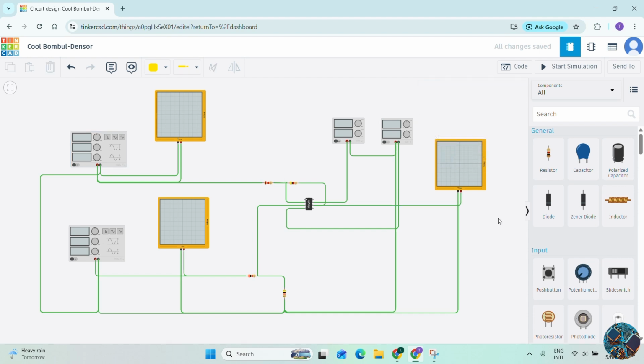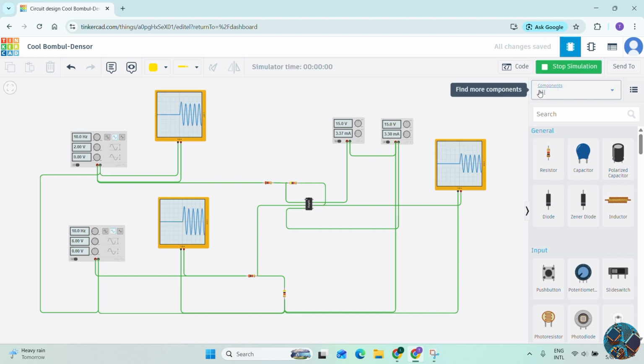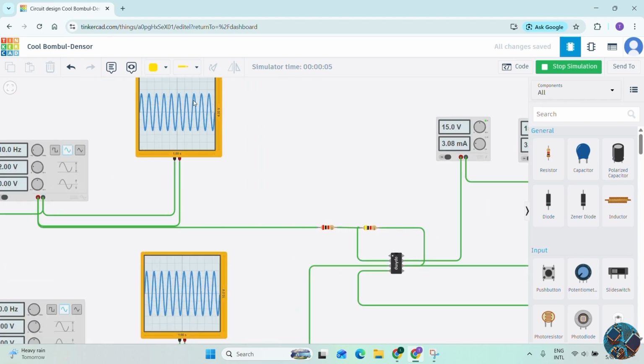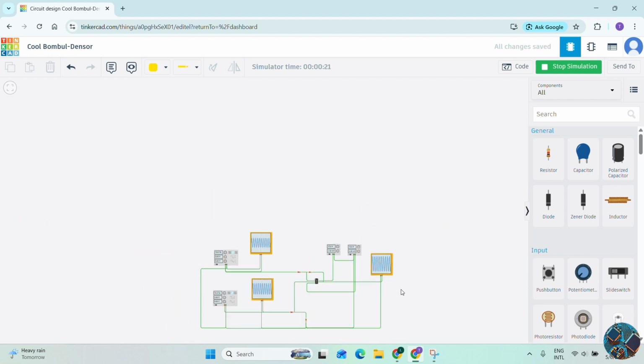So then we will check the simulation. Go to start simulation. So here, check. This one is total 4 volts, so a 2 volt peak to peak sine wave. This one is total 10 volts. So 1, 2, 3. 3 means a 6 volt peak to peak sine wave.